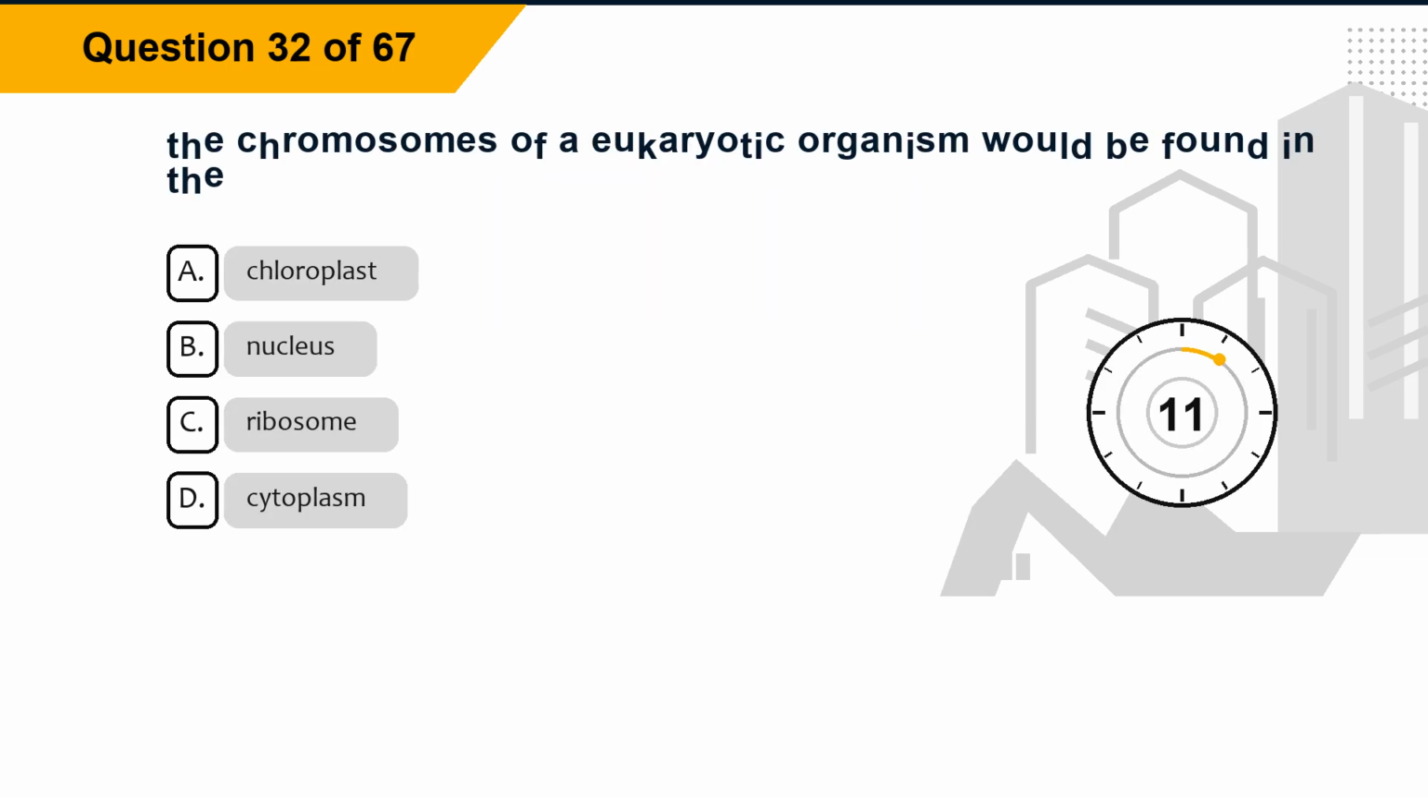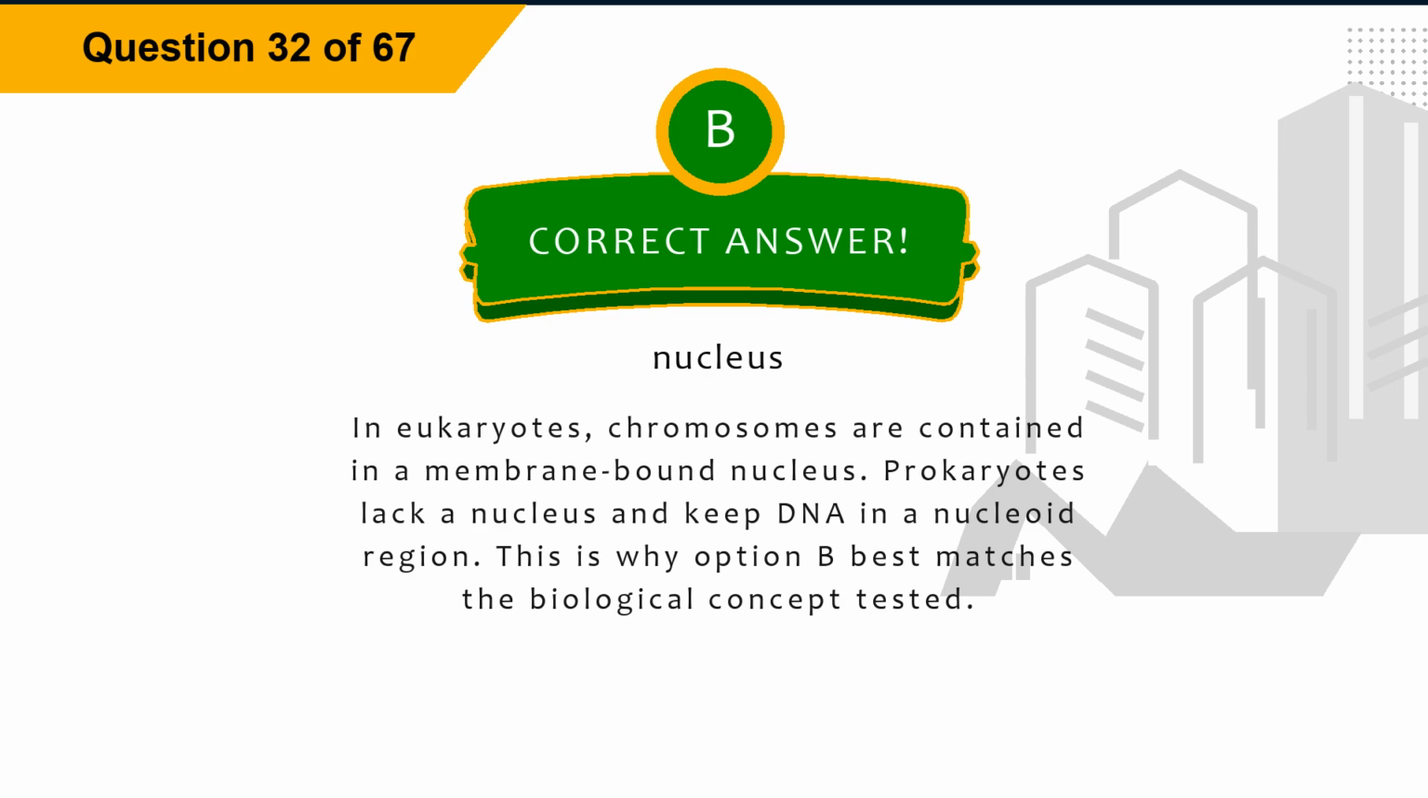Question 32. The chromosomes of a eukaryotic organism would be found in the? Option A, chloroplast. Option B, nucleus. Option C, ribosome. Option D, cytoplasm. The correct answer is option B, nucleus. Explanation. In eukaryotes, chromosomes are contained in a membrane-bound nucleus. Prokaryotes lack a nucleus and keep DNA in a nucleoid region. This is why option B best matches the biological concept tested.